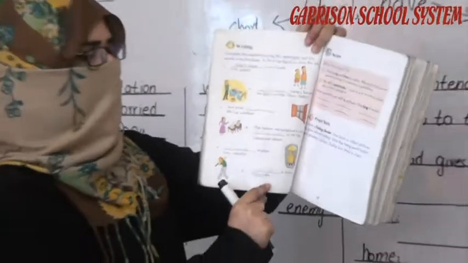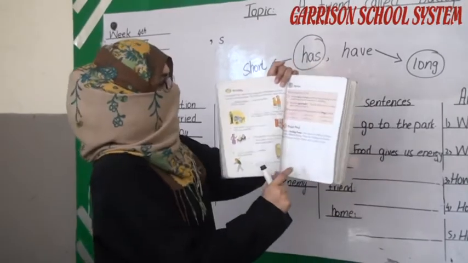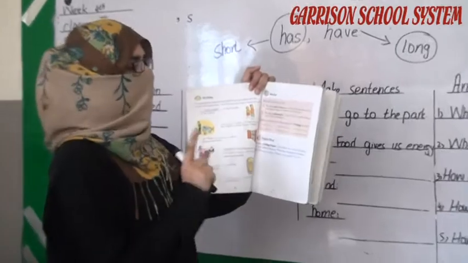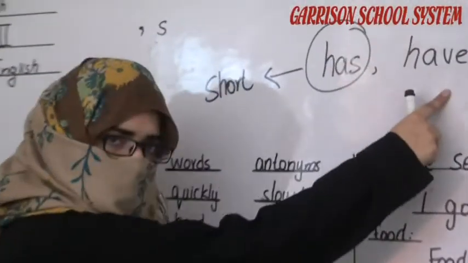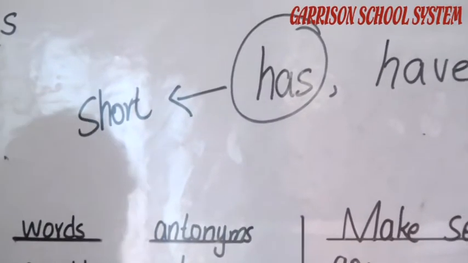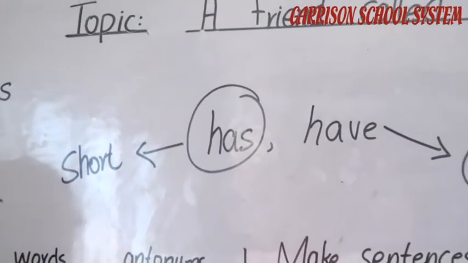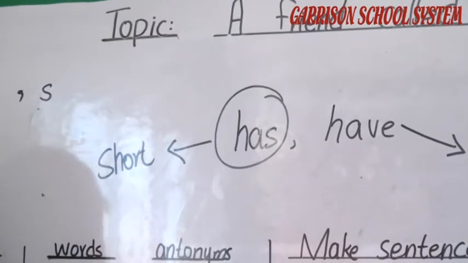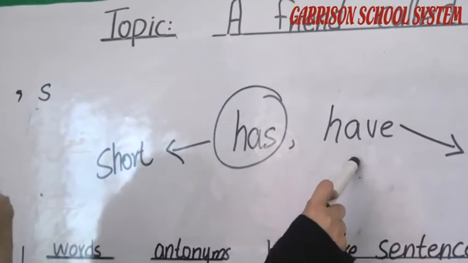These are all the different exercises for you. You have to complete this. Now come to the next page, page number 37. In this chapter we learn about two things, the has and have concept. Again I am giving you the concept. When we talk about short things, we use has. But when we talk about long things, we use have.